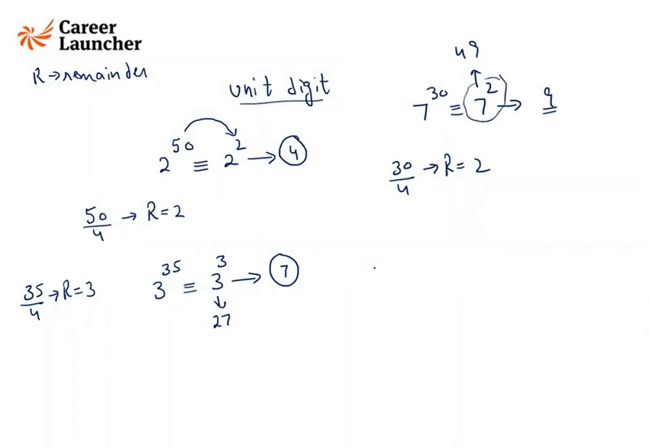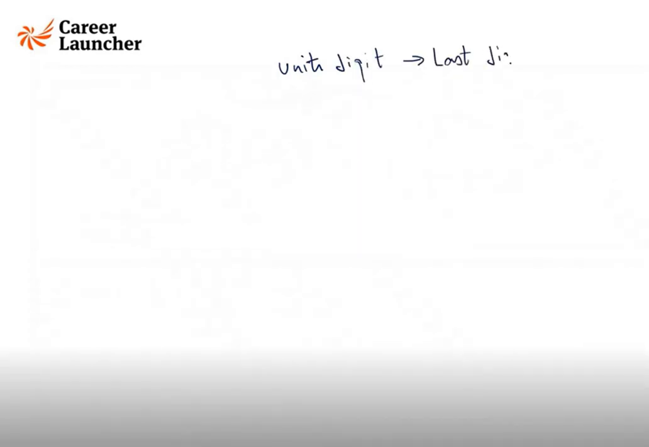Okay, is this much clear guys, how to find the unit digit of a given number? We will always divide the power by 4 and we will look for the remainder. Whatever the remainder is, we will raise the number to that power. Good, very good. Unit digit, that means the last digit of the number.